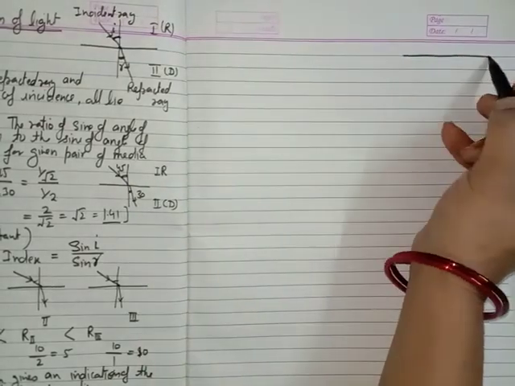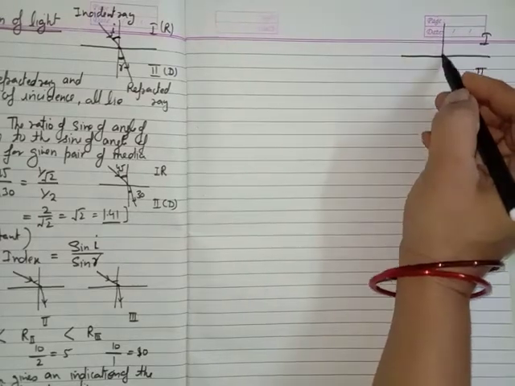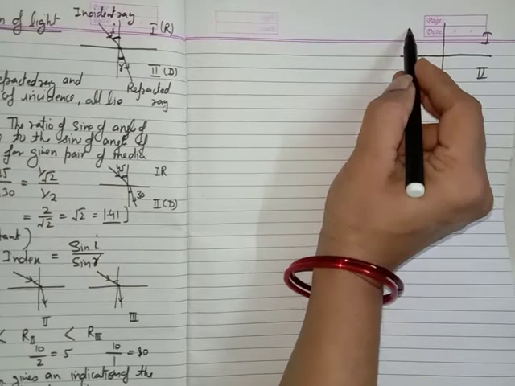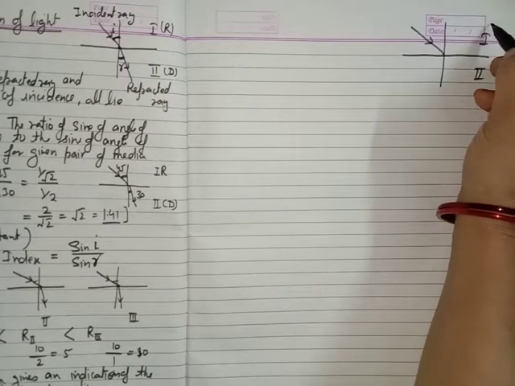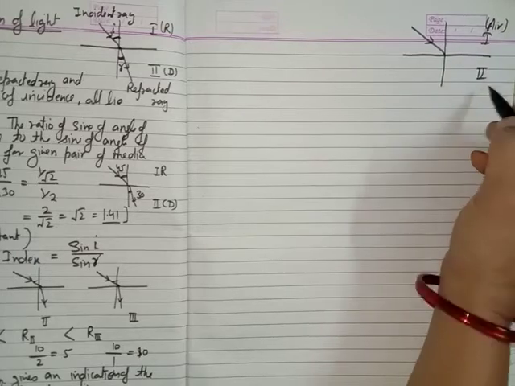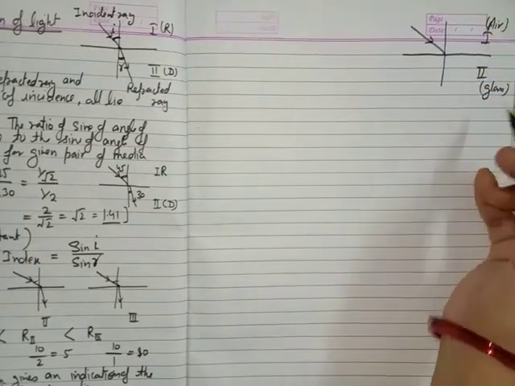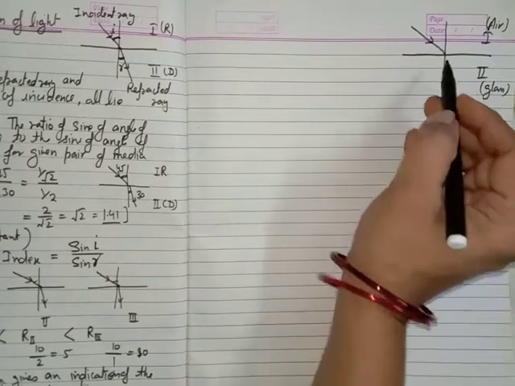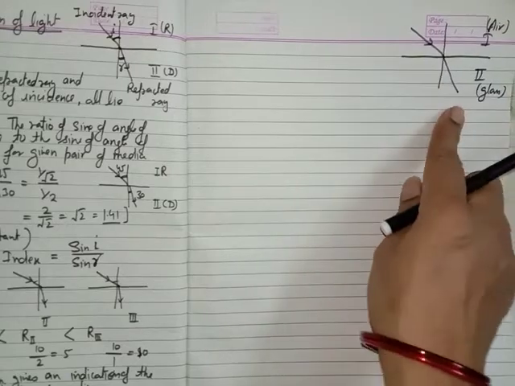So suppose in this example, this is medium 1 and this is medium 2, and this is the normal, and the light ray passes from this medium. Suppose, for example, we are taking this as air and this as glass. Now we know that air is a rarer medium as compared to glass, so glass is the denser medium. What will happen? The light ray bends towards the normal because this is a denser medium.